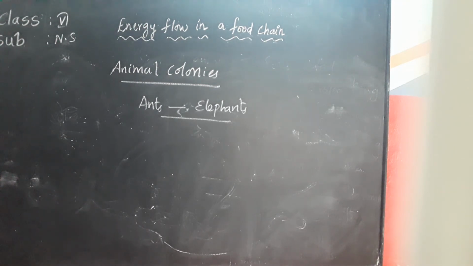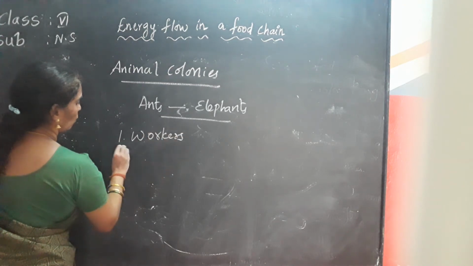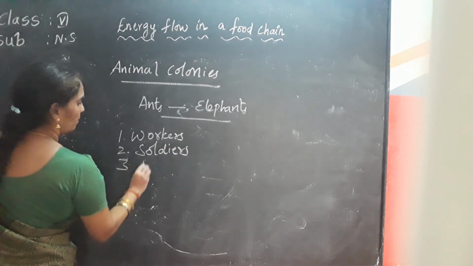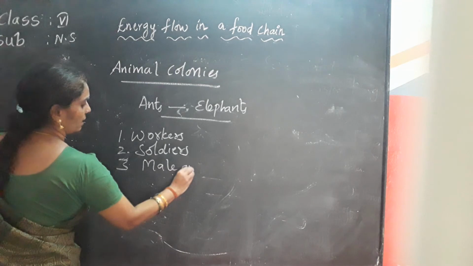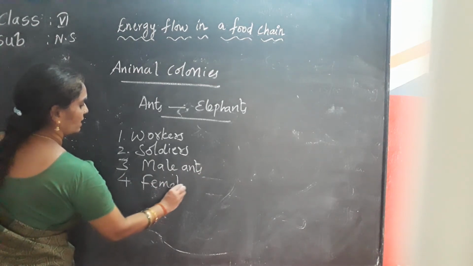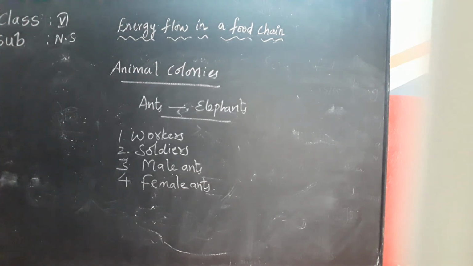They are mainly workers, soldiers, male ants and female ants. Once again I repeat, ants do a lot of work. So they are divided into 4 groups. Large ant forces: they have ant forces like the worker force, the soldier force, and the male and female ants.